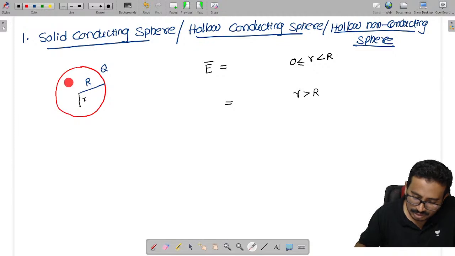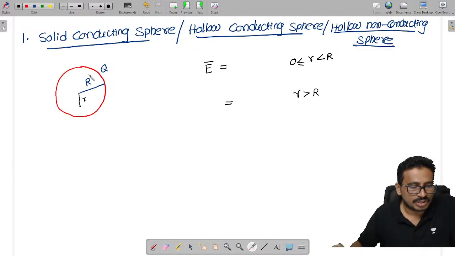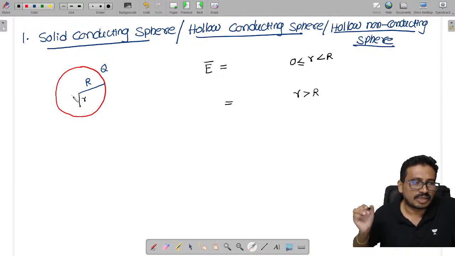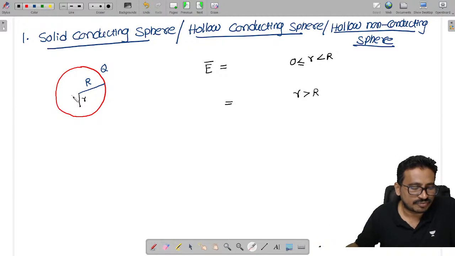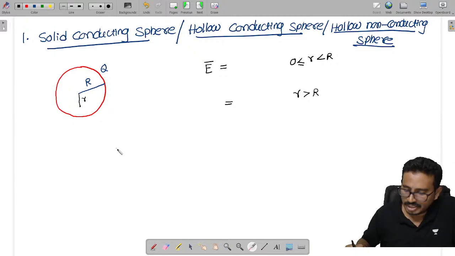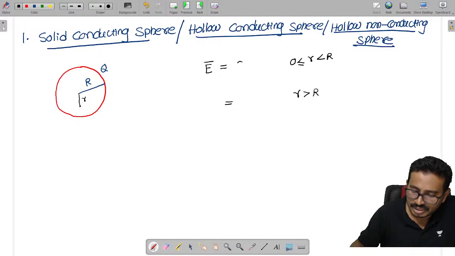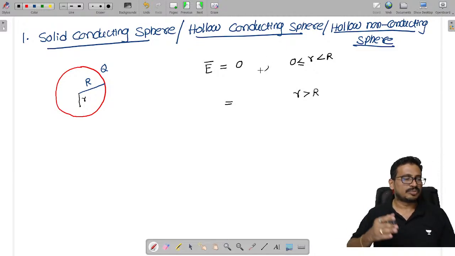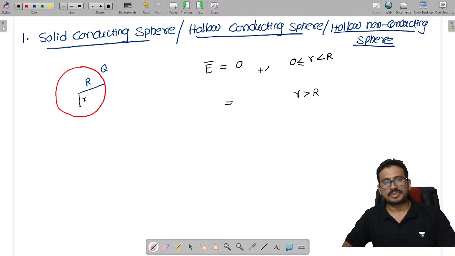Now, to find the electric field inside the sphere, we need to take a Gaussian surface inside the sphere. Tell me, what is the amount of charge present inside my Gaussian surface? At this location, the charge inside my Gaussian surface is completely 0. If the charge is 0, what can I say? My electric field is 0, from 0 up to the surface of the sphere.